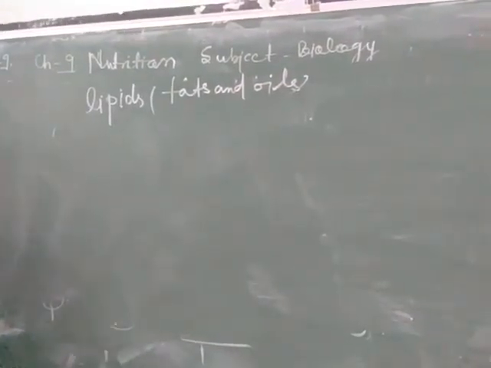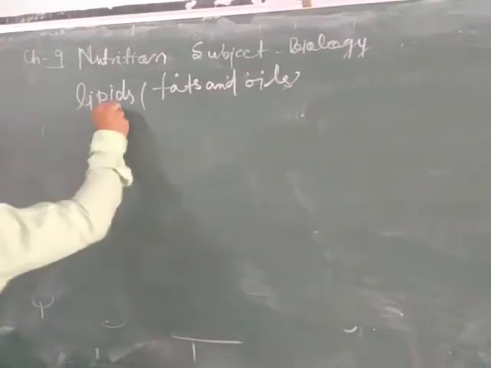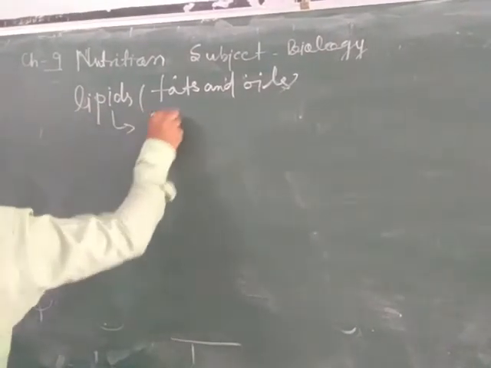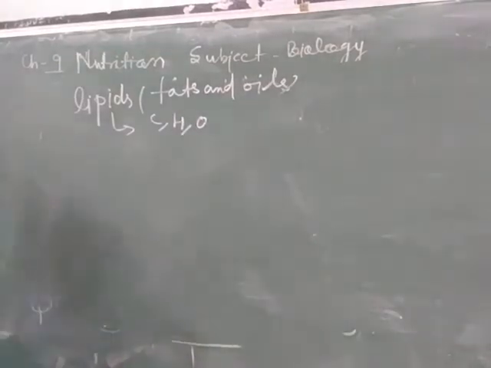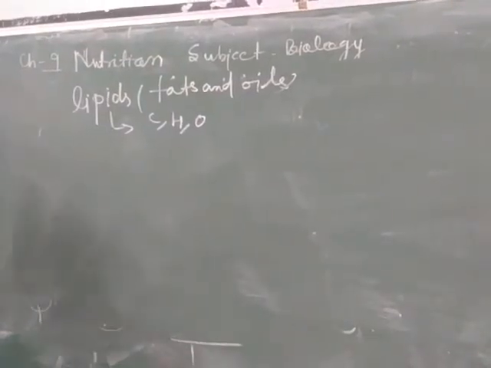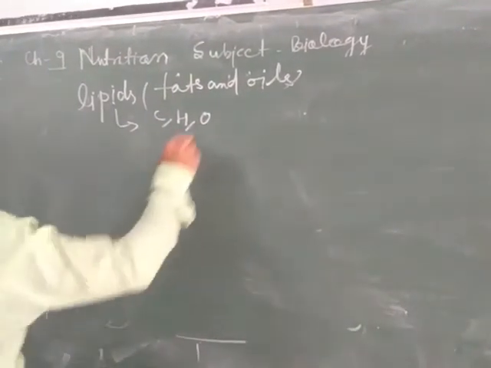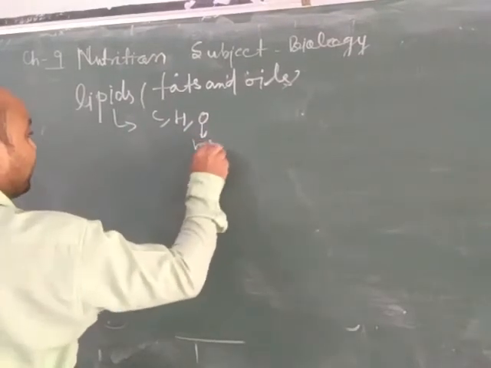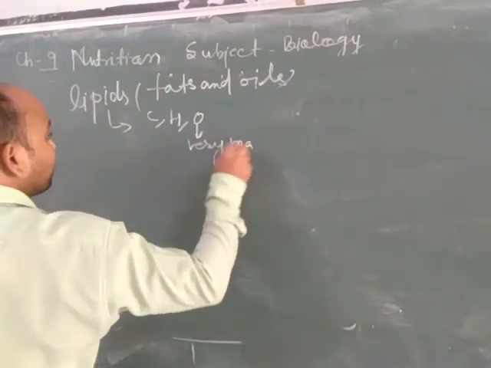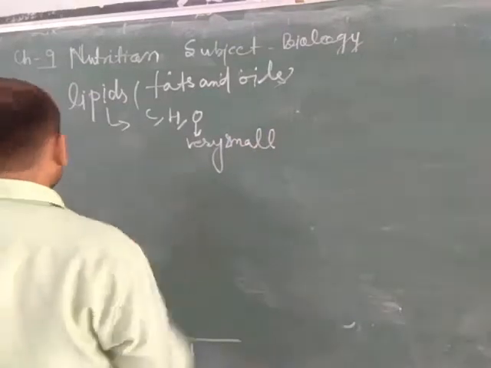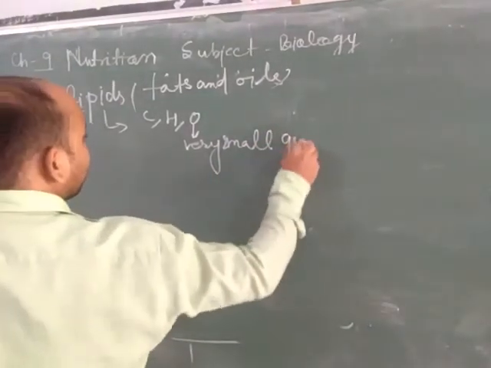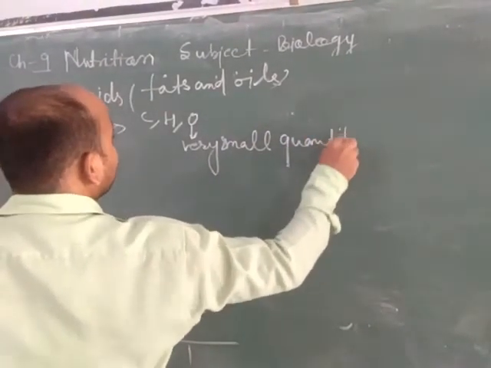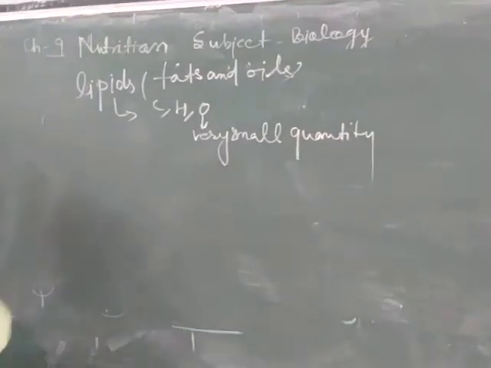Lipids are compounds of carbon, hydrogen and oxygen, but they contain a very small quantity of oxygen.